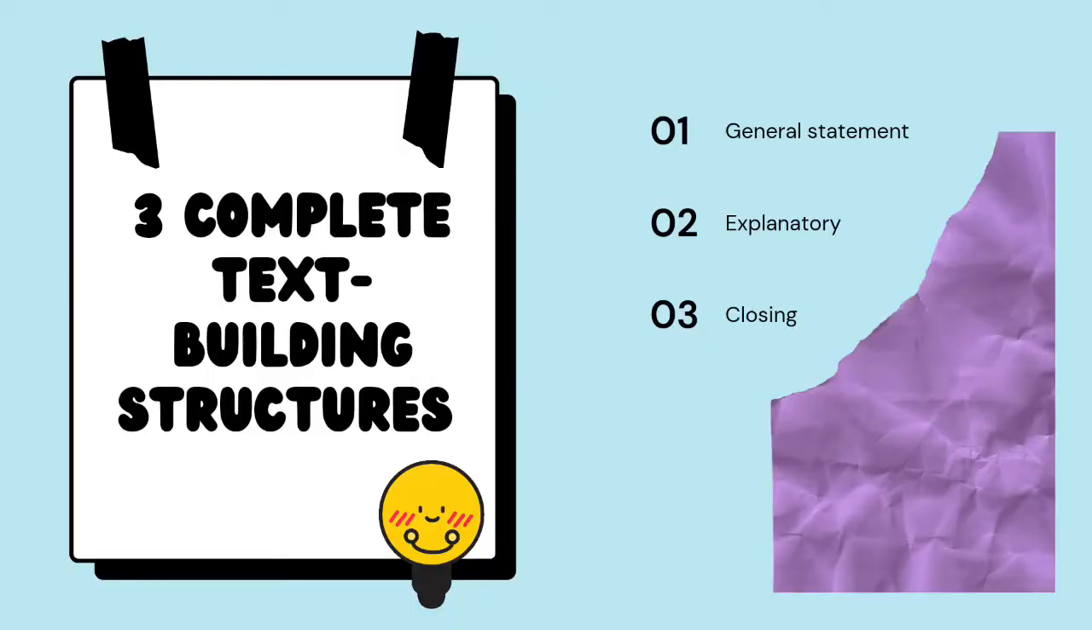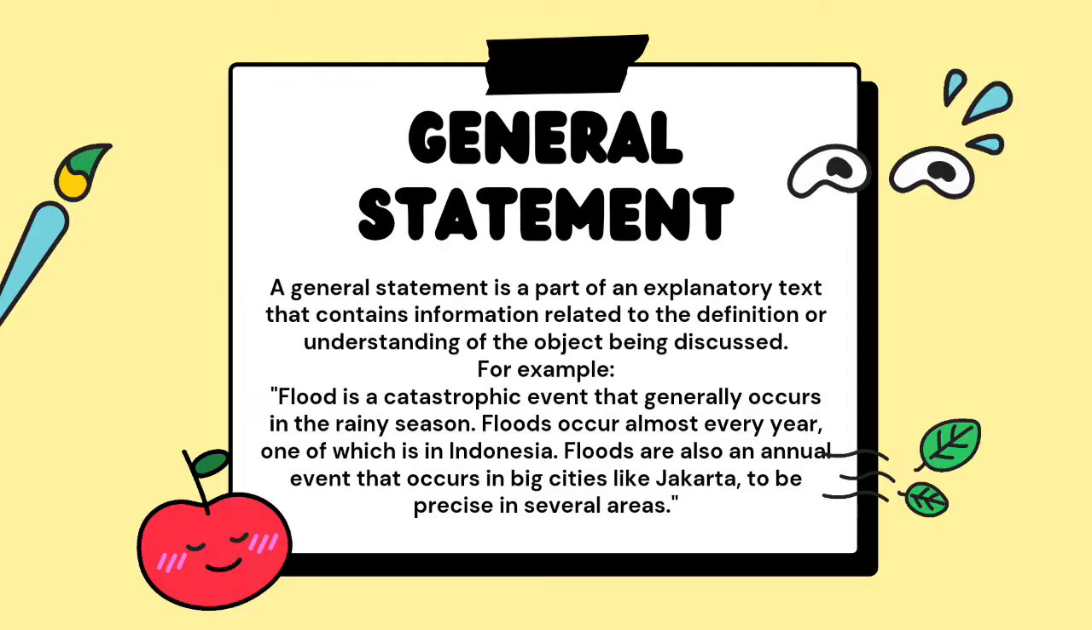This explanation text with the title Flood consists of three complete text building structures, as I have explained through the video example about flood natural disasters. That is, the first sentence is a general statement, the second sentence shows a series of explanation, and the third sentence is a closing. The first is general statement.